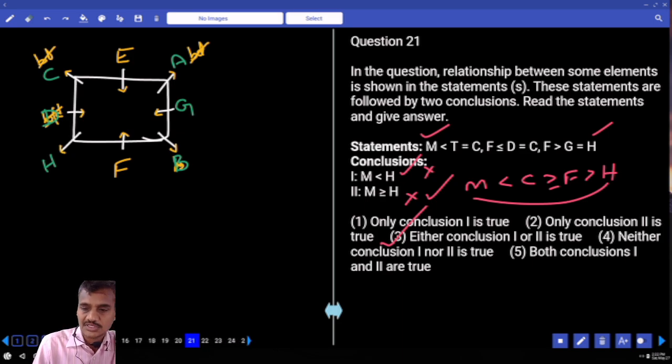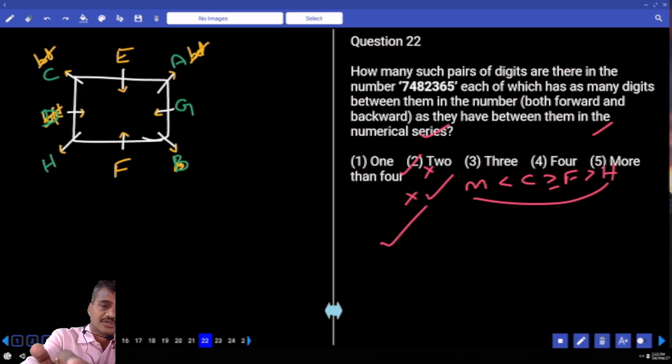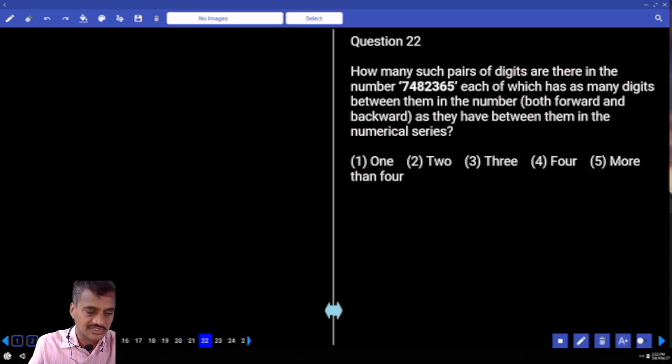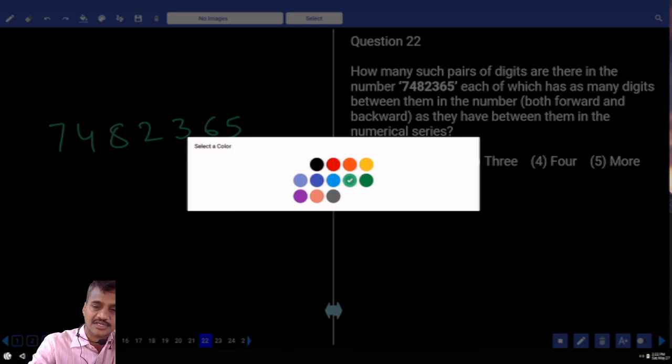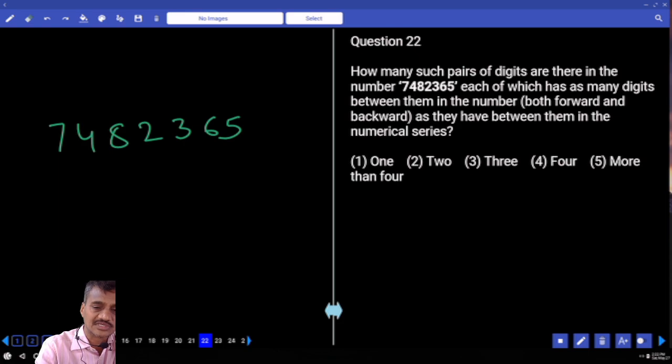And 21st. Then 22nd onwards. Now 22nd: how many such pairs of digits are there which have as many digits between them as they have in the natural order? Now the number is 7, 4, 8, 2, 3, 6, 5. Starting with 7: 7, 8 and 9. And 4, 5, 6, 7, 8, 9.